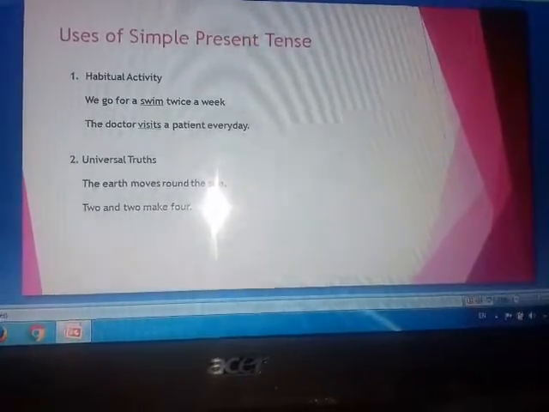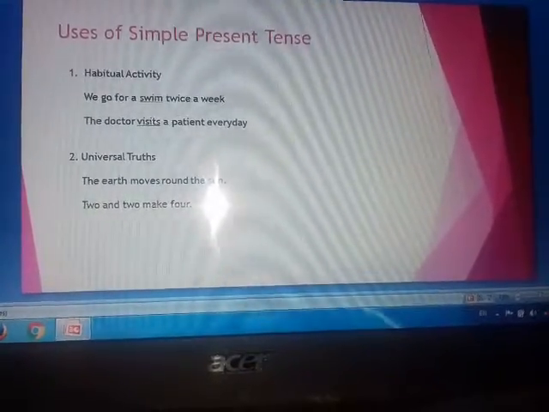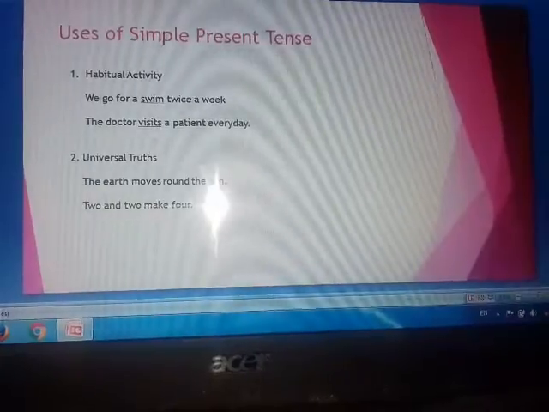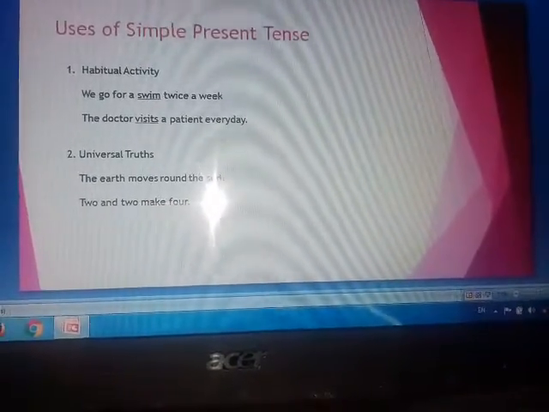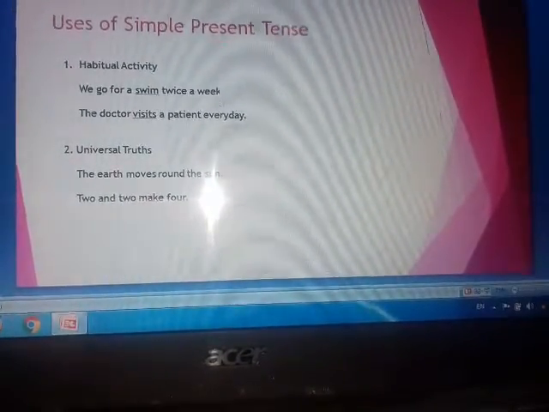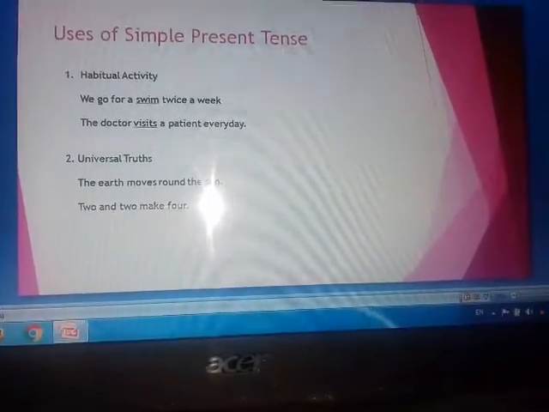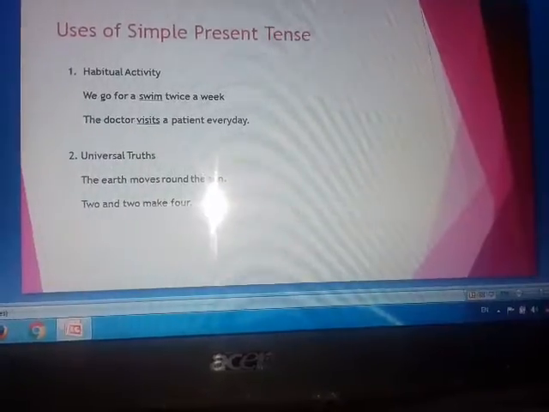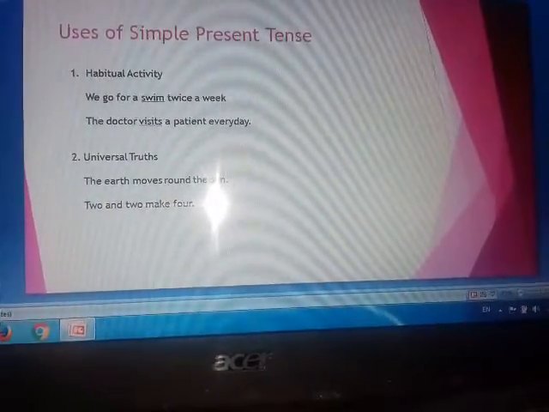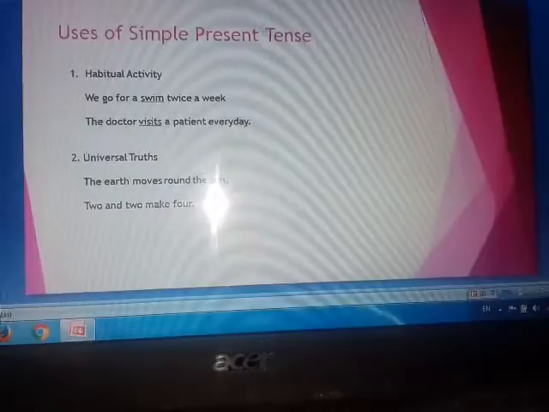2 and 2 make 4. So again, it is universally true. 2 and 2 will always be 4. So again, the verb make, first form of the verb, simple present tense.